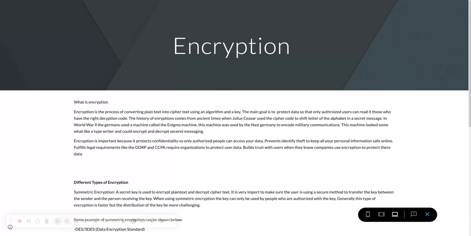In World War II, the Germans used a machine called the Enigma machine. This machine was used by Nazi Germany to encode military communications. It looked somewhat like a typewriter and could encrypt and decrypt secret messaging.